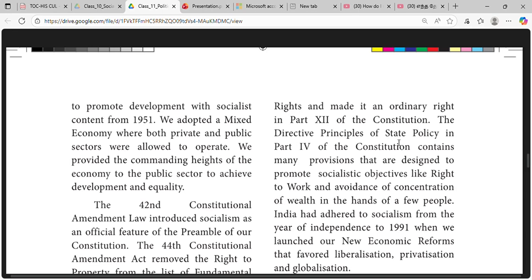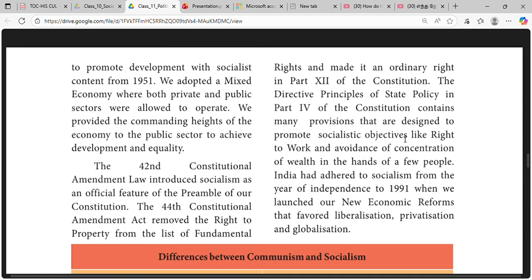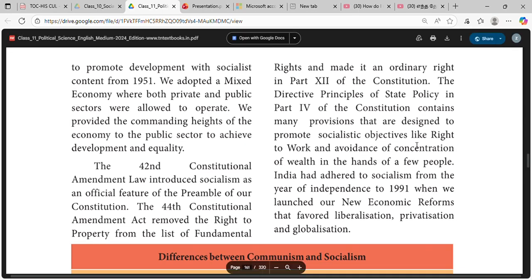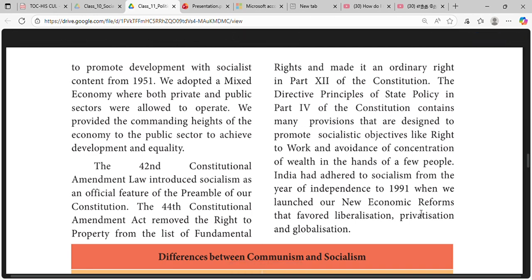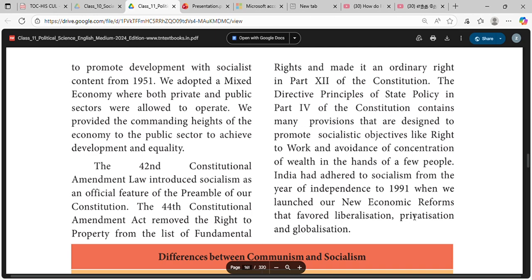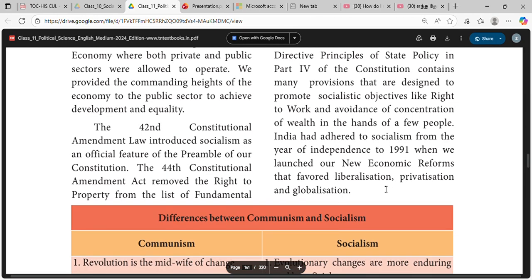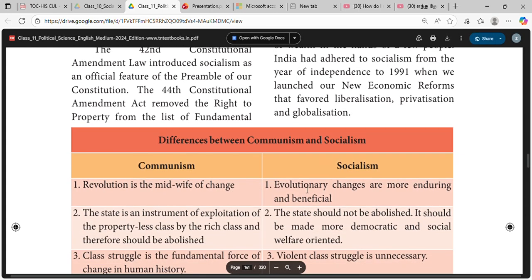The directive principles of state policy in Part 4 of the Constitution contain many provisions that are designed to promote socialist objectives, like the right to work and avoidance of concentration of wealth in the hands of a few people. India had adhered to socialism from the year of independence to 1991, when we launched our new economic reforms that favored liberalization, privatization, and globalization.